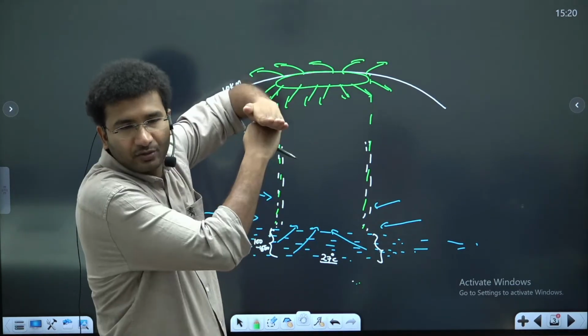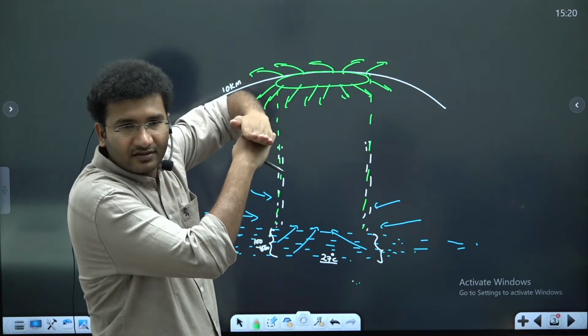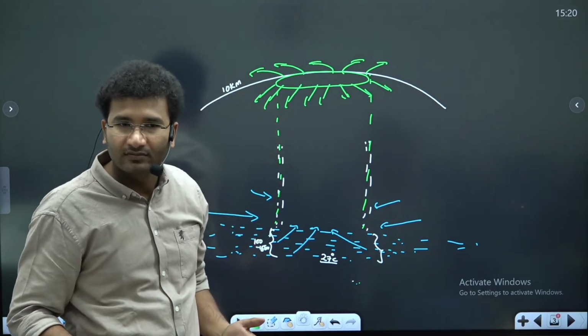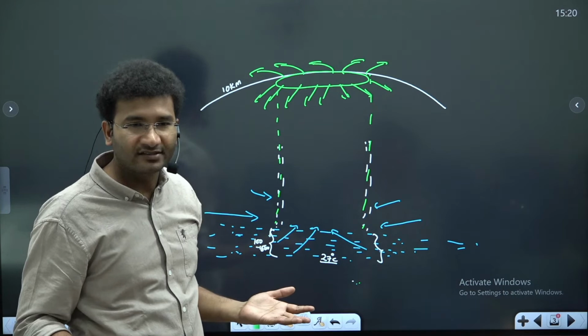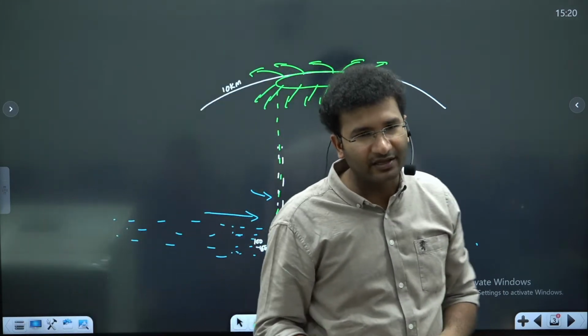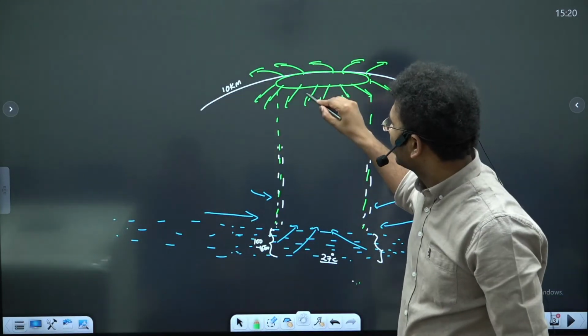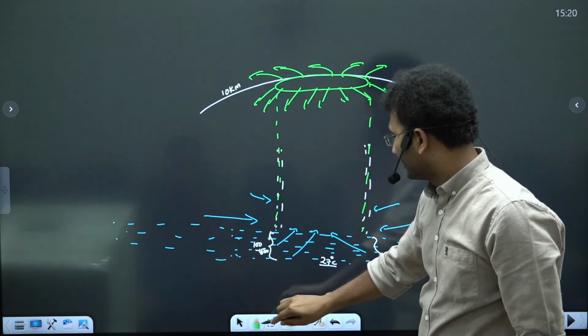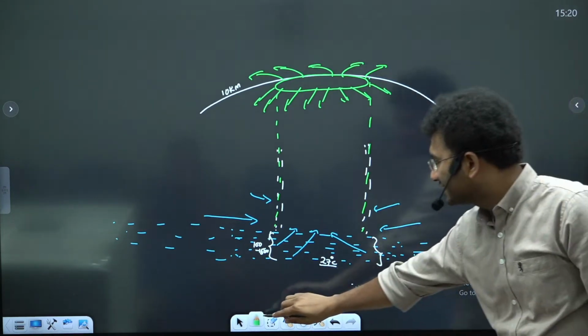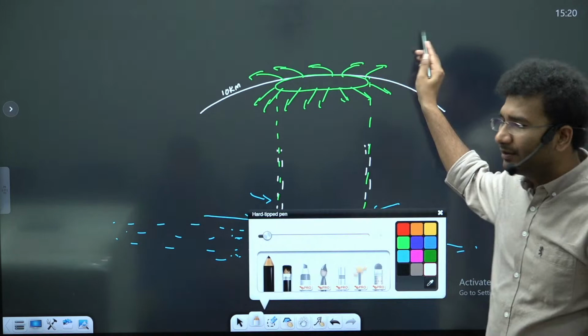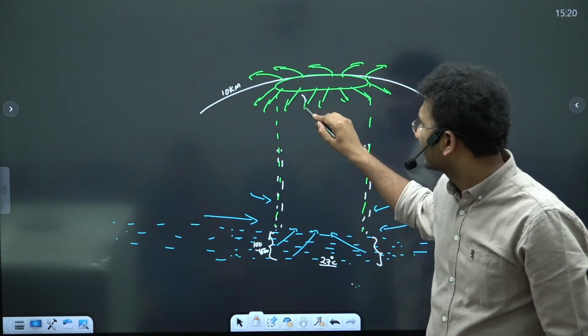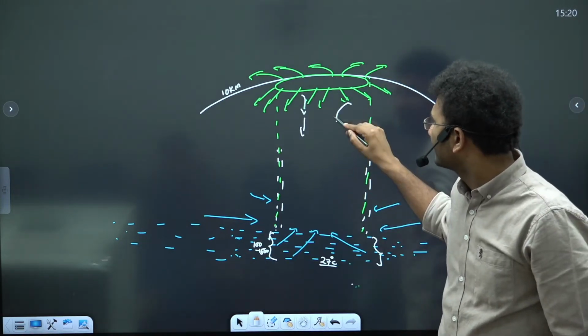It will get stuck at the tropopause, right? Now where will that air go? कहाँ जा सकता है? The same air will start to descend. ठीक है? The same air which has risen, some part of the air will be diverged and some part of the air, it will start to descend back.